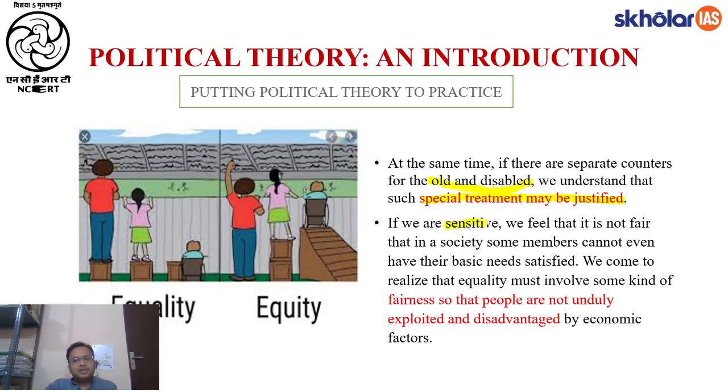That is a product of our sensitivity, and we feel that it is not fair that some people in society do not have their basic needs satisfied. So we feel that there should be no undue advantage to some people, neither should there be undue exploitation of some people. This concern for fairness, or for special treatment for certain sections of society, comes from within. This idea of fairness is somewhere embedded in our minds.